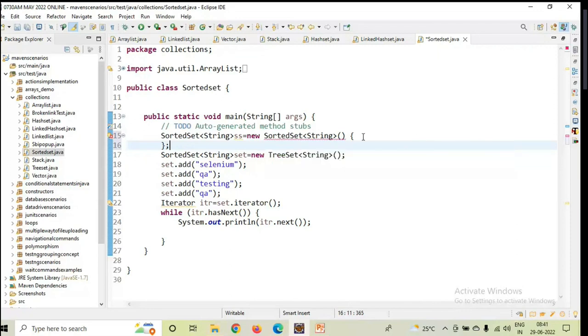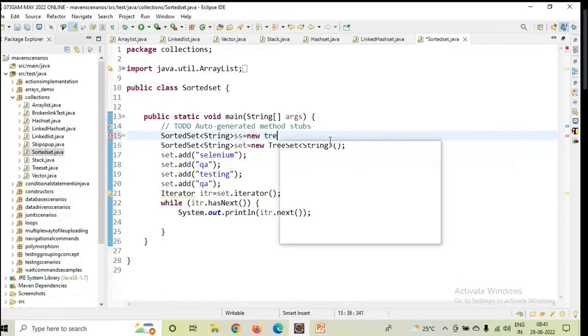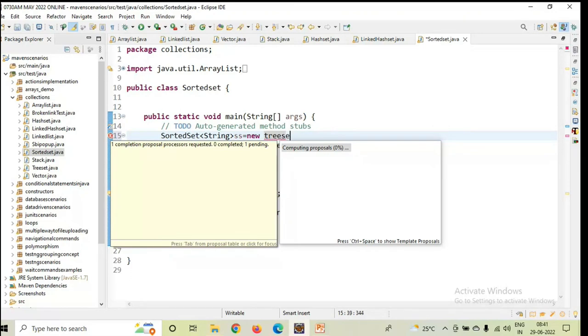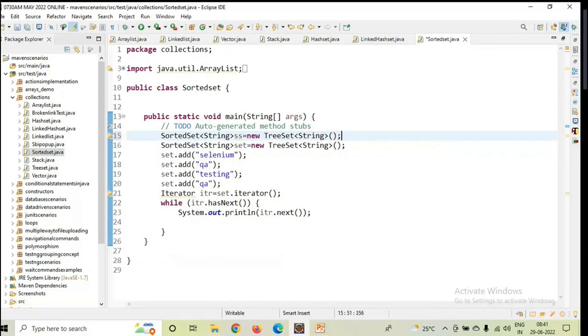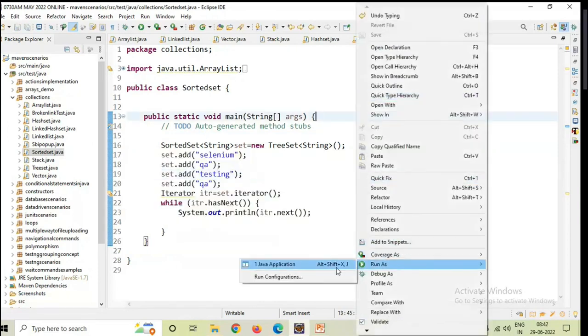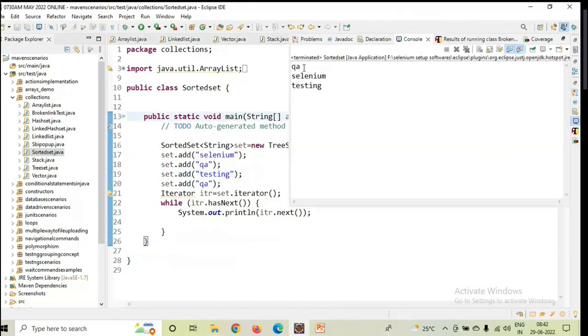So this is not the way to implement it. The syntax you have to remember, guys, is to use new TreeSet. The TreeSet class we need to implement. I'm writing the TreeSet constructor here. So this is the correct way to declare the SortedSet. Already I declared it here, so I can remove this. Now you see Selenium, QA, testing. A SortedSet compulsorily follows alphabetical order. Run as Java application: QA, Selenium, testing. So it 100% follows the ascending order only.